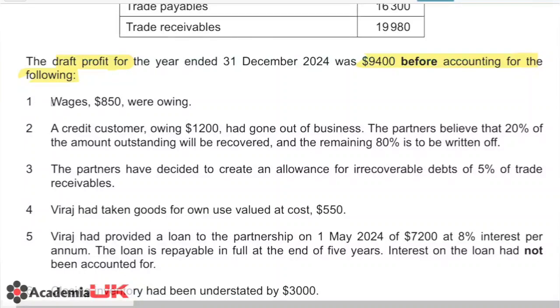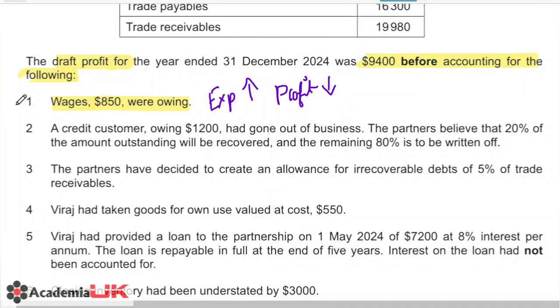So the first one is saying wages 850 were owing. I'll try to work these out side by side. When we know that these wages are owing, wages are basically your expense, and when this expense is owing, we add that accrued amount to our expenses. Once our expenses increase, that will definitely affect our profit. Technically our expenses are increasing by 850, so our profit will be reduced by 850. So this will have a negative impact of 850 on our profit.